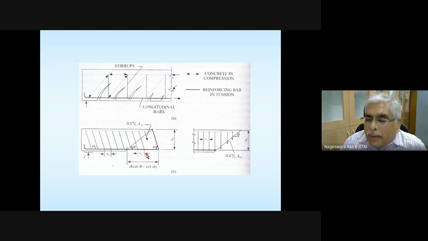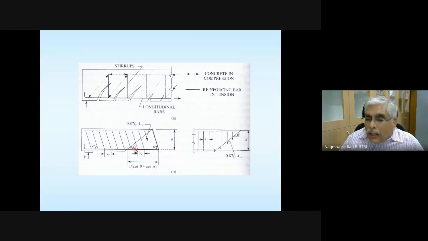The tying can be achieved by using inclined stirrups or vertical stirrups. How am I tying these two parts? By providing some additional steel which is crossing this crack. Please note that this stirrup is crossing this crack.